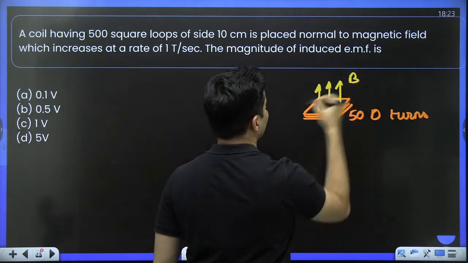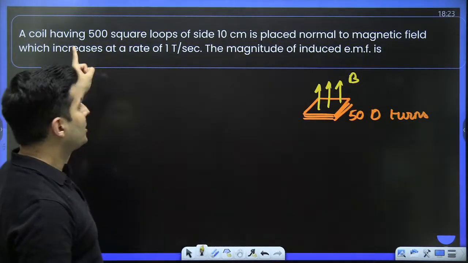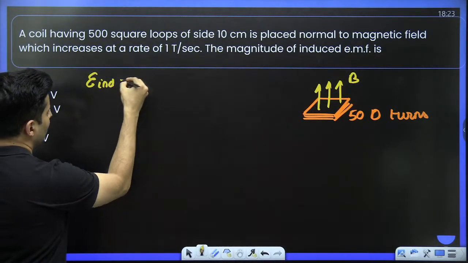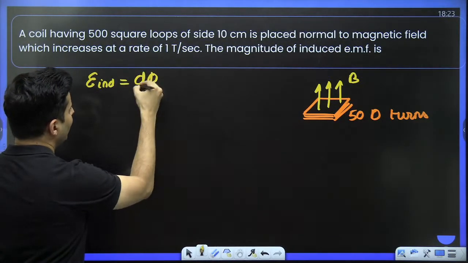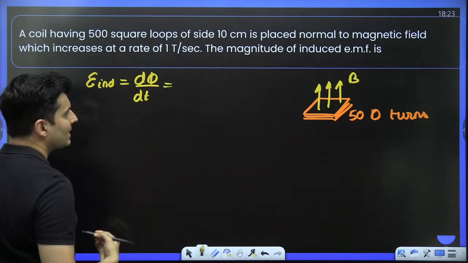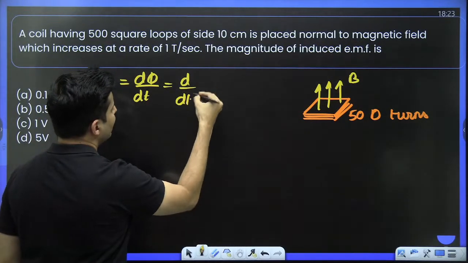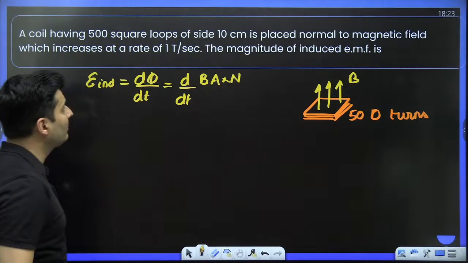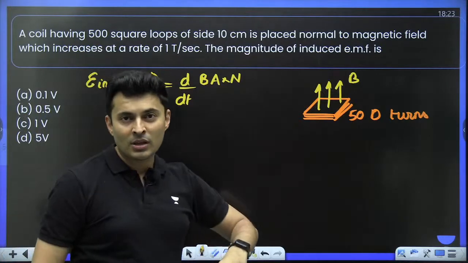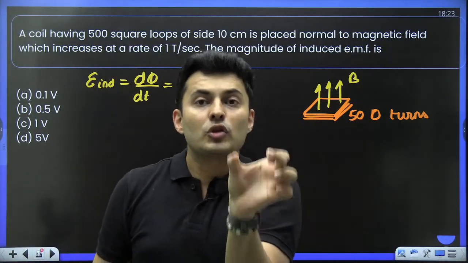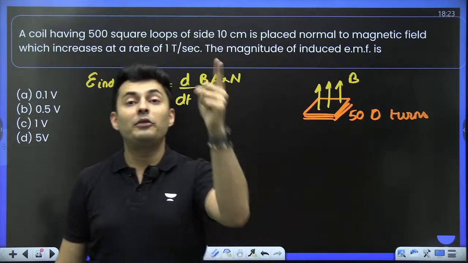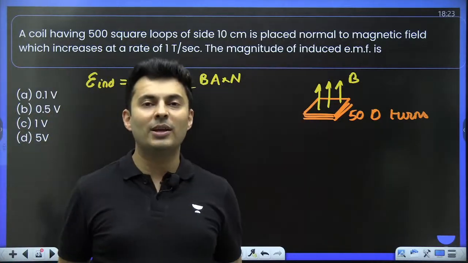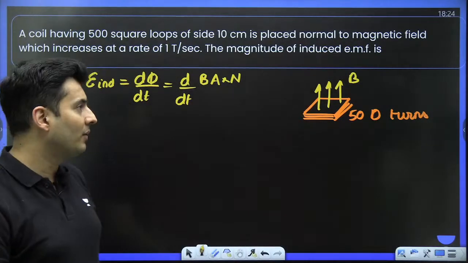The magnetic field is basically changing. So, question is, how much EMF is being produced? By definition, we know EMF induced magnitude wise is dΦ/dt. What is the flux? The flux is basically magnetic field into area, but I'll have to multiply it n times because there are 500 loops. So each area is A, so BA, BA, BA, BA, like that 500 times BA will come, because there are 500 such loops. So the total EMF, when you calculate, you have to multiply it by the number of turns.